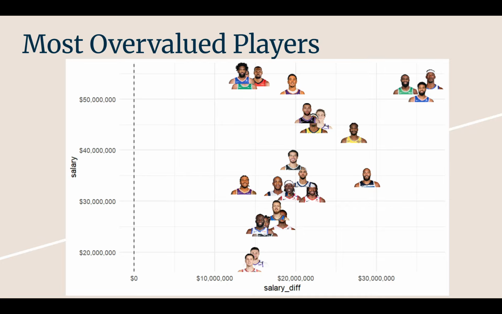Another interesting thing is we see two centers right behind those guys. I wish I had a little pointer. DeAndre Ayton and Rudy Gobert. DeAndre Ayton obviously had a big contract coming from Phoenix to LA, so that makes sense there as well. Rudy Gobert also significantly overvalued in this model. I think this model didn't value defense as much, and that's kind of his whole shtick, bringing a lot of defense. I mean, he's a defensive system in a can, basically. So that makes sense when you think about it. That he's overvalued from a box score perspective, because a lot of the stuff he does is just kind of forcing tougher shots. It doesn't necessarily translate into points, assists, rebounds for him.